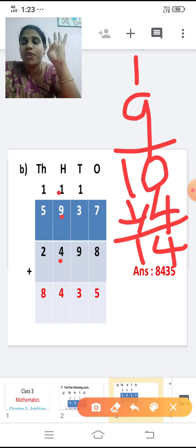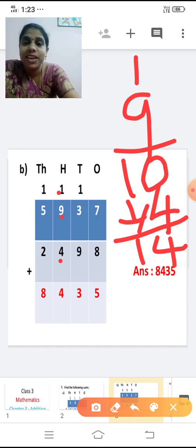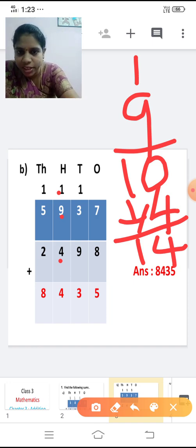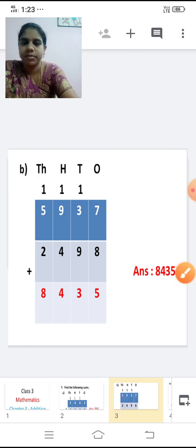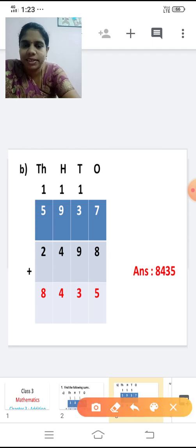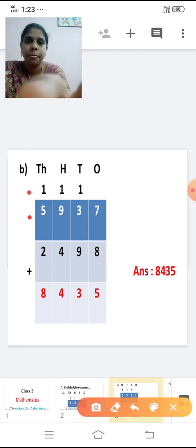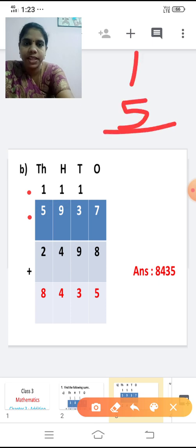After 10 you are going to add 4 numbers. 10, 11, 12, 13, 14. So this is a two-digit number. So write 4 in the hundreds place and carry over this 1 to the thousands place. Now shall we add the thousands place now? Yes. Add 1 plus 5 and tell me the answer now.